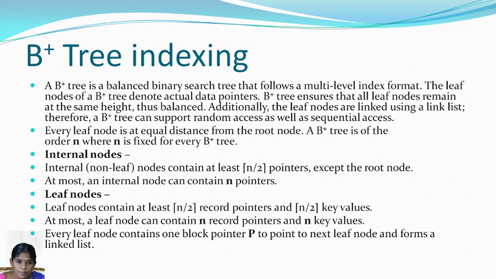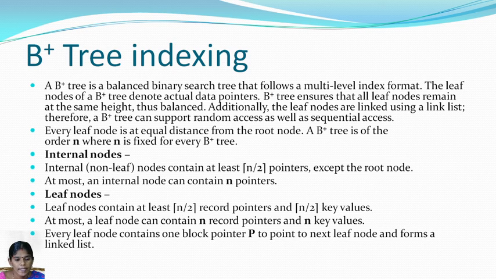Next, B plus tree indexing. This is another type of indexing method. It is a balanced search tree that follows a multi-level index format. The leaf nodes of a B plus tree denote the actual data pointers. The B plus tree ensures that all the leaf nodes remain at the same height. So this is a balanced tree.